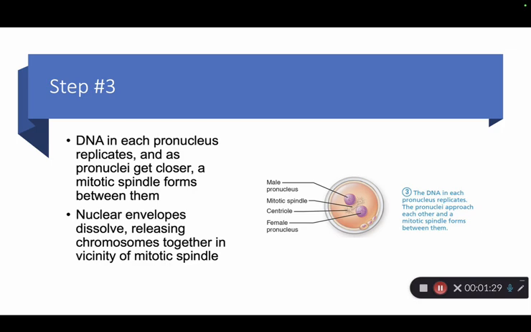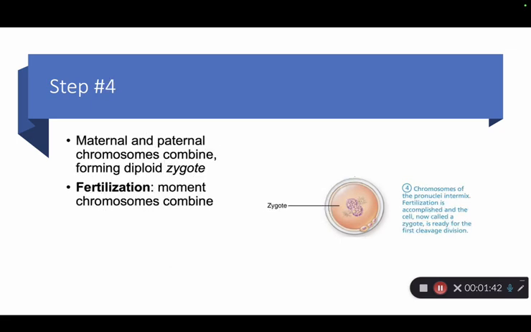Their nuclear envelopes will disintegrate, allowing the maternal and paternal chromosomes to mingle. This sets the stage for the first mitotic division of new human life. And lastly, the chromosomes align on the spindle and unite. This moment marks true fertilization, when maternal and paternal genetic material combine into a single diploid genome. The result from this is a zygote, which is the first cell of a new individual with its own unique genetic identity.